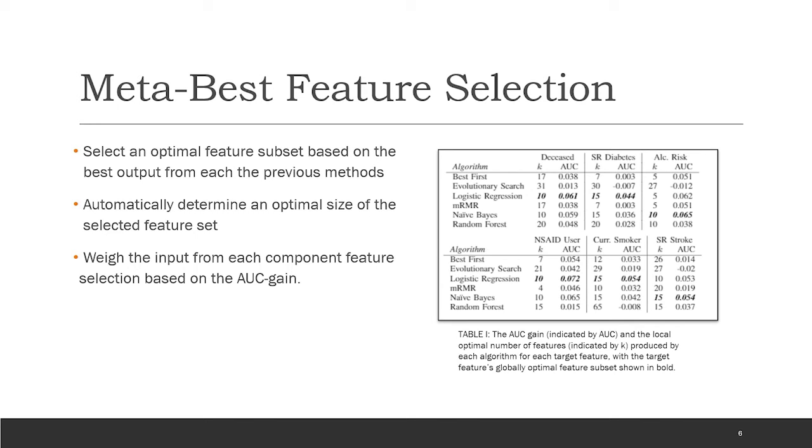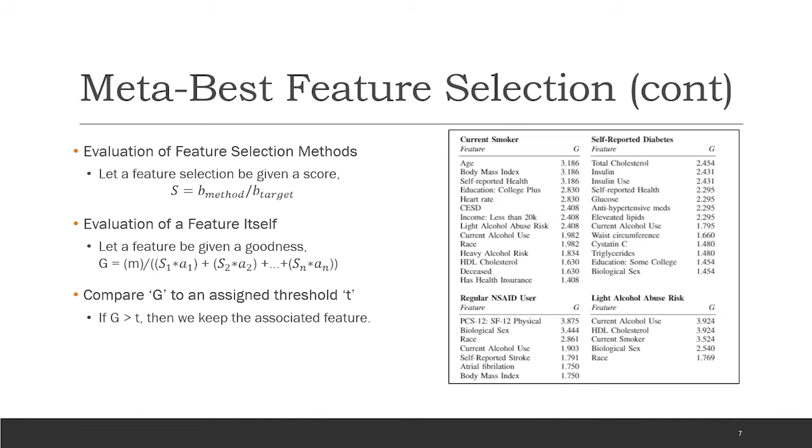The goal of this method is to automatically select a feature subset, given the results from the component feature selection algorithms. In addition to providing a subset list of features, MetaBest provides a ranking for each selected feature. By weighing a particular feature's influence by the number of times that feature was selected, as well as the AUC improvement given by each component algorithm, we can effectively rank each feature's correlation to the target attribute.